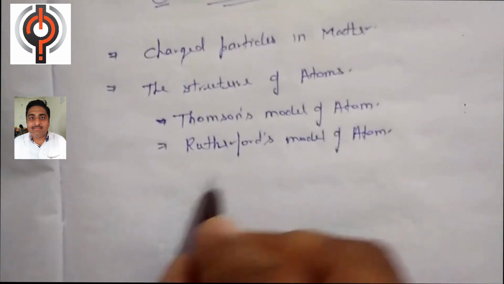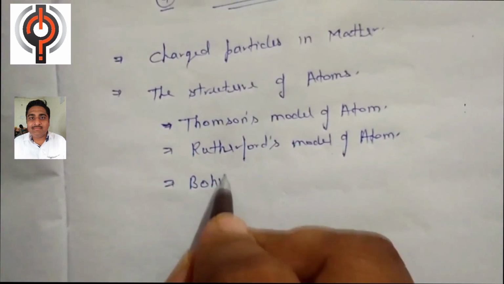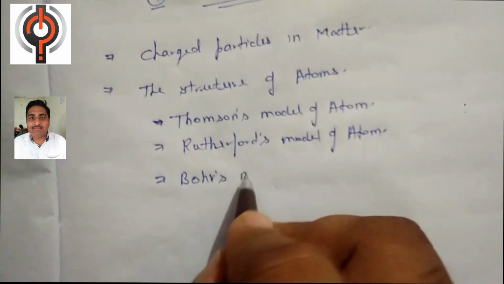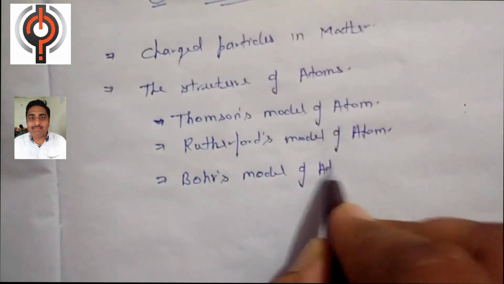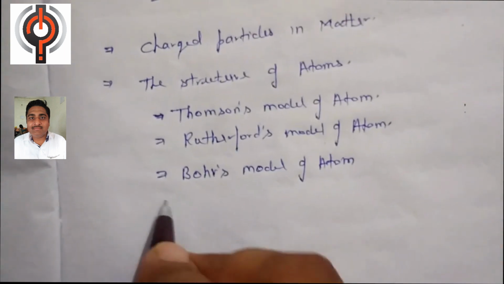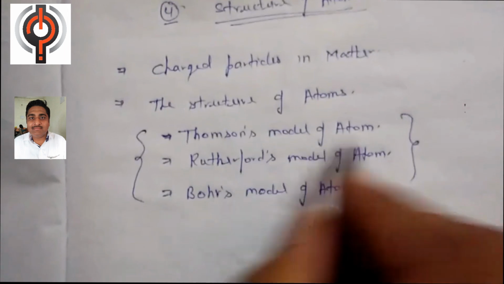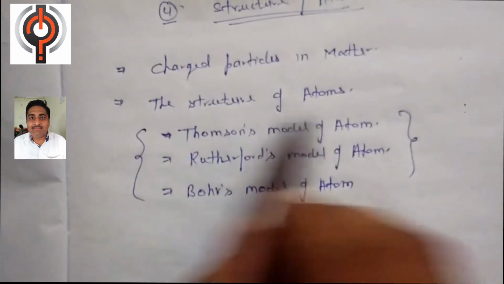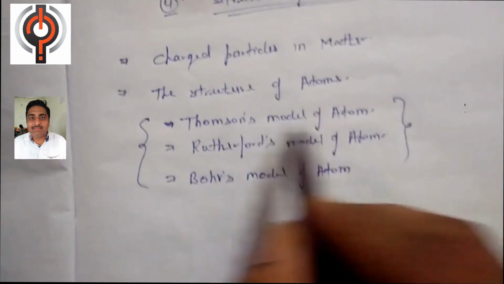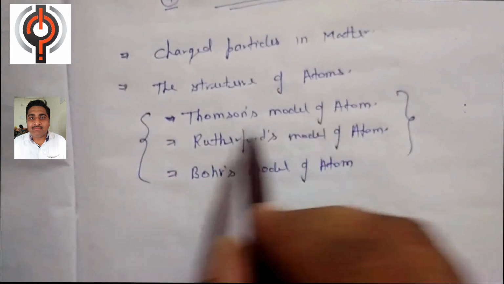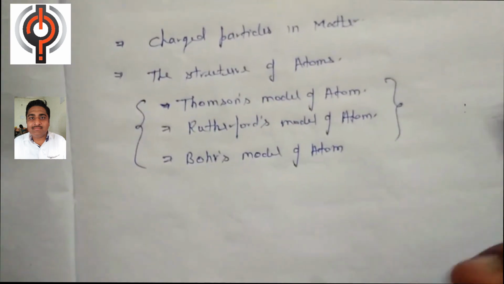Then after we will proceed toward Bohr's model of atom. These are the three important models used to describe the atom. In this topic we will study the postulates of the different atomic models, and we will also discuss their drawbacks.